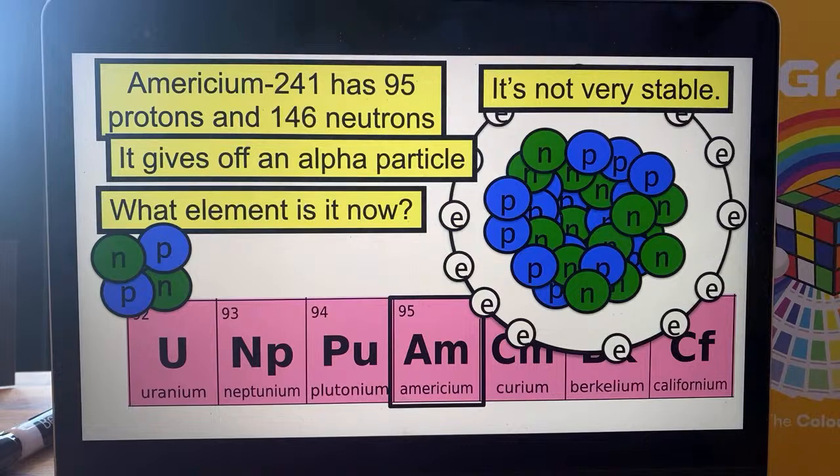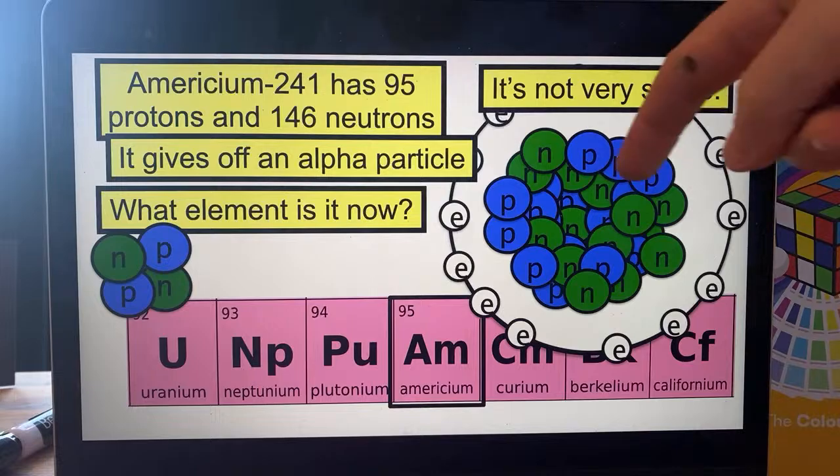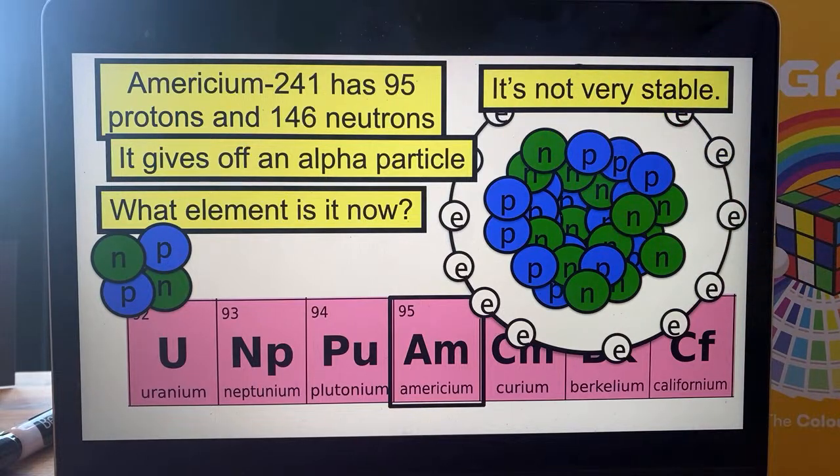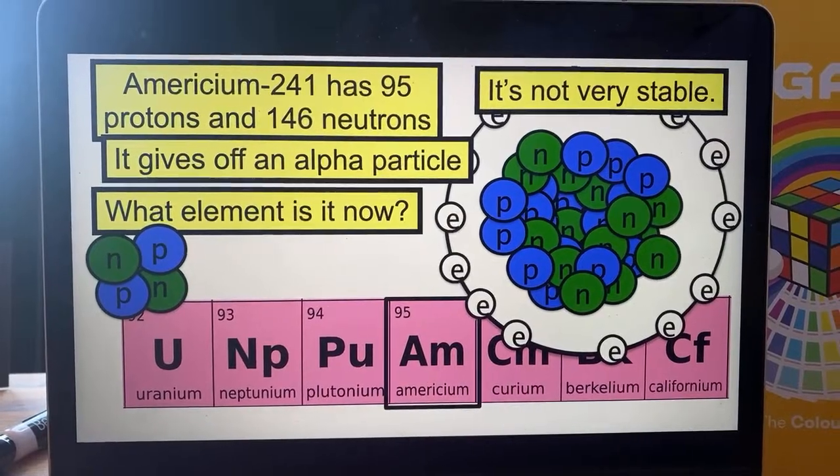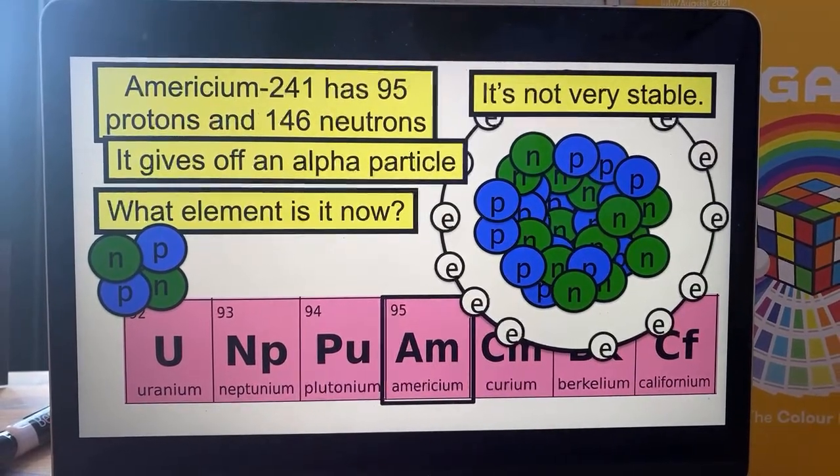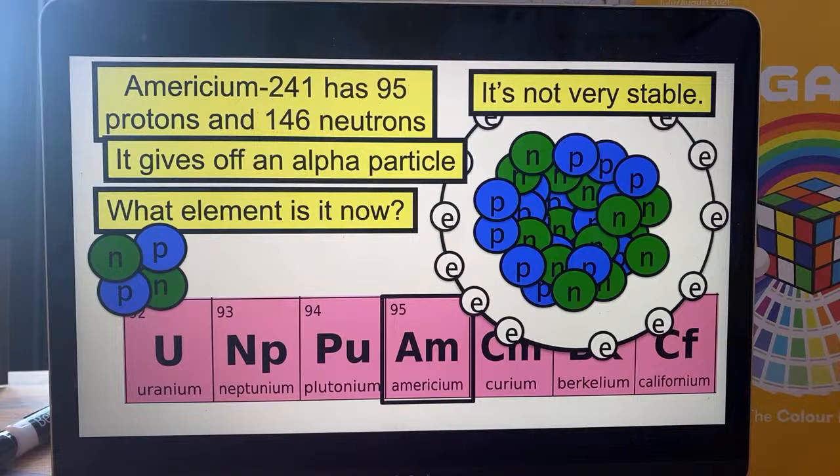Some people on Facebook got this straight away and some people were struggling. You've got an atom, it's americium, and it's got 95 protons in it and 146 neutrons. If it gives off an alpha particle, like it just loses 2 neutrons and 2 protons, what element is it? Is it uranium? That's got 92 protons. Is it neptunium? That's got 93. Is it plutonium, which has got 94? Curium? There she is. Named after Marie Curie, obviously, who Lego Storytime is about today.